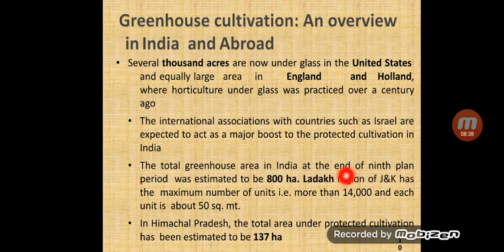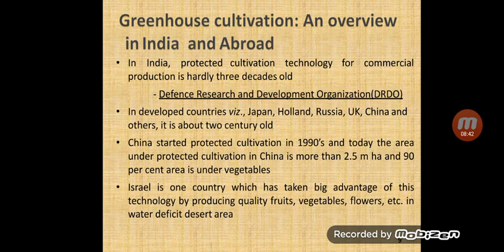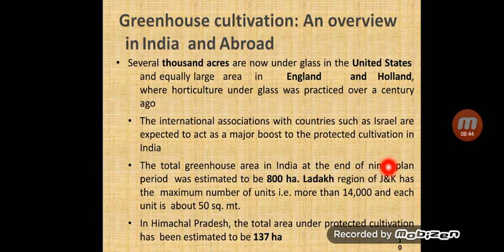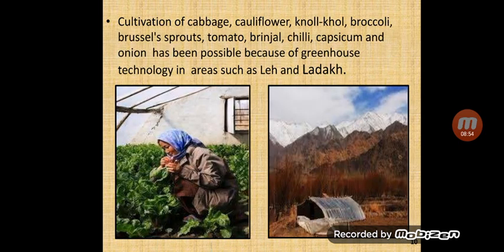Ladakh region has the maximum number of units, more than 14,000 greenhouses, and each unit is about 50 square meters. Himachal Pradesh also has 137 hectares. So what is cultivated in greenhouse?